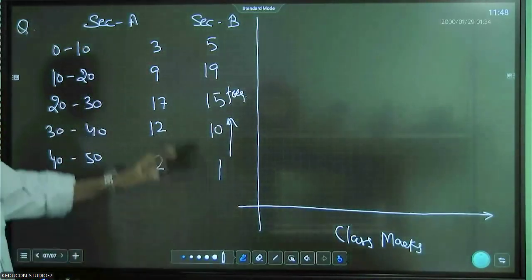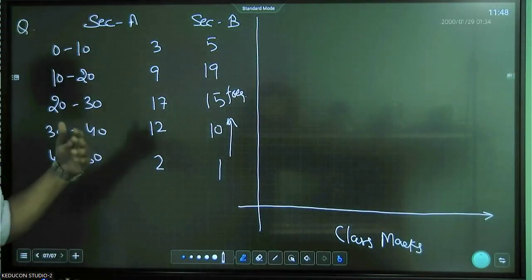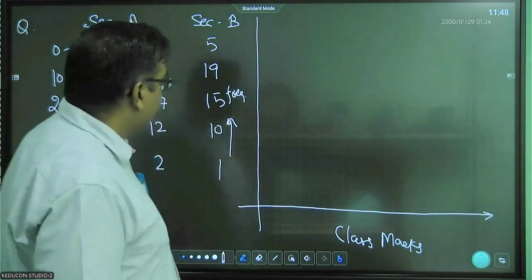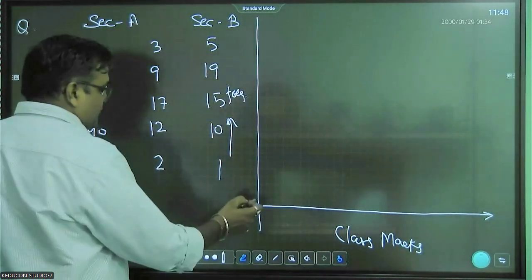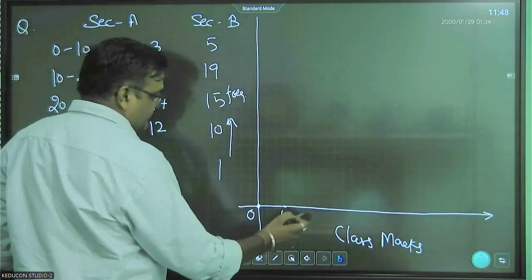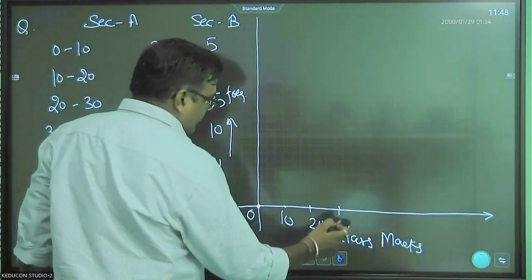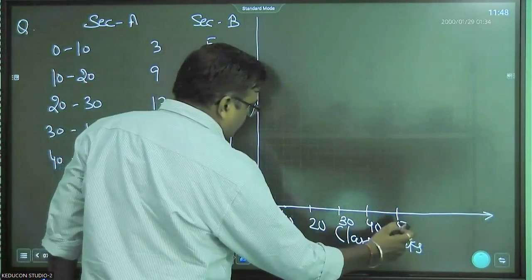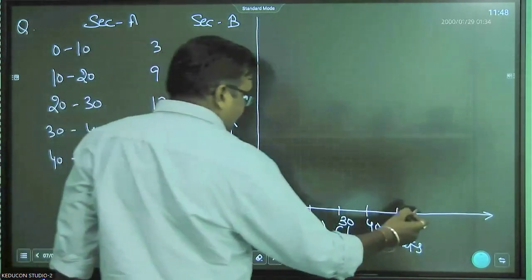If there are some units of the class marks or the frequency, please mention that unit also. So you have taken 0, 10, 20, 30, 40, 50, 60.